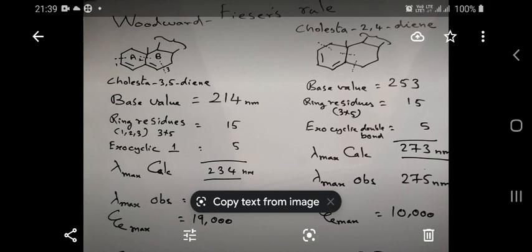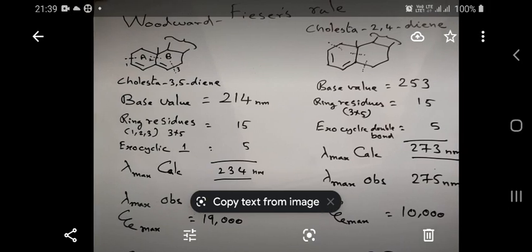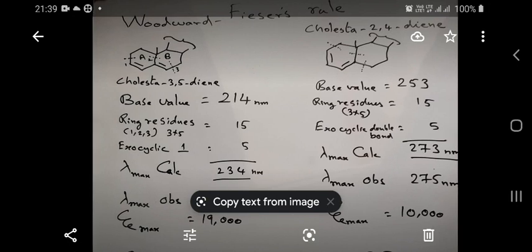So the lambda max value calculated is 273 nanometers. The observed lambda max value is 275 nanometers and Emax value is 10,000. So with these two examples, I am able to illustrate the Woodward and Fieser rule.